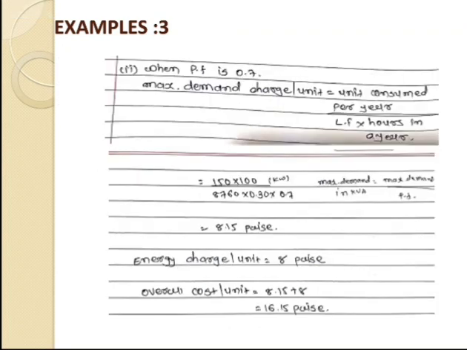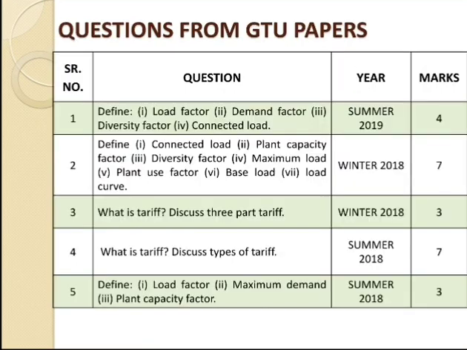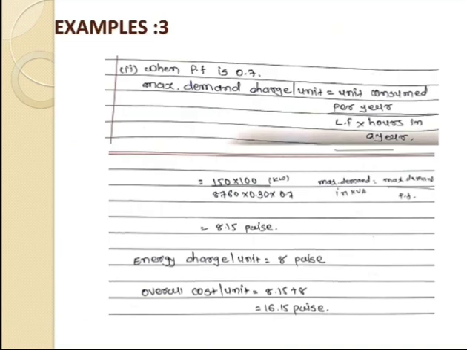Now go for case number 2. At that time the value of the power factor is 0.7. So inside case number 2 the value of the power factor is in decreasing order. Firstly we go for the maximum demand charge per unit, that is equal to units consumed per year divided by load factor into hours in a year.